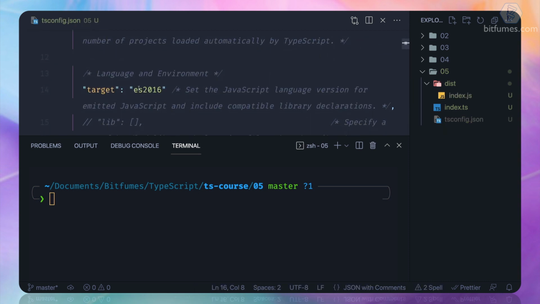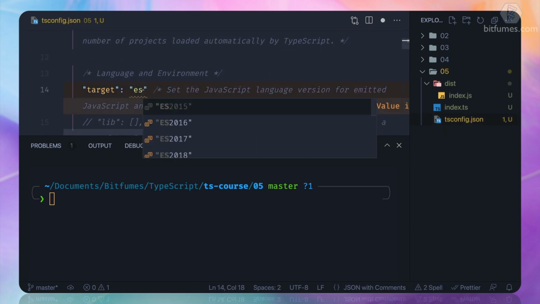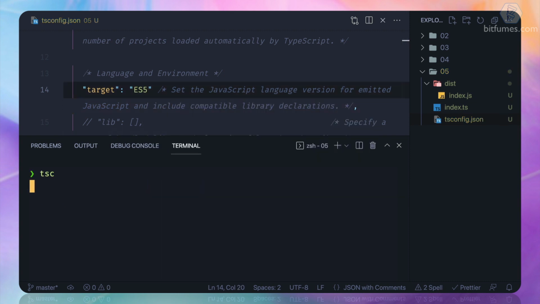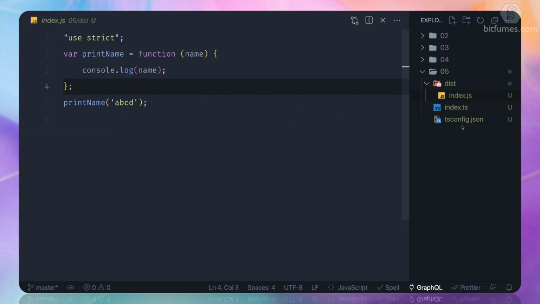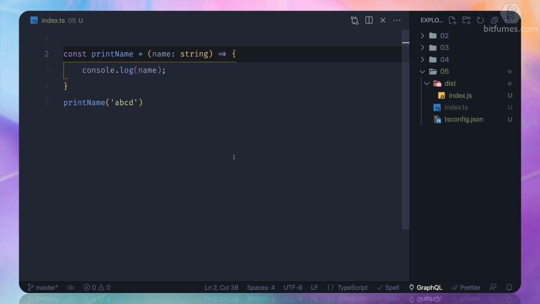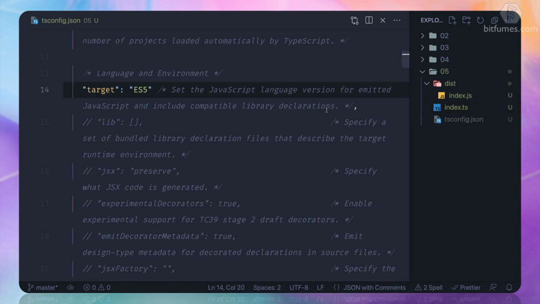But what if I change the target to some other ES version? We have a lot of options, ES2019, 2020, 2021, 2022, but let's have the older ES, the old ECMAScript one. So let's call it ES5. And let's see in ES5, do we have the arrow function? I don't remember when this one was added. So yeah, here's the magic. On the index.ts, we are using the arrow function, which is obviously the latest one. But in ES5, we didn't have that.